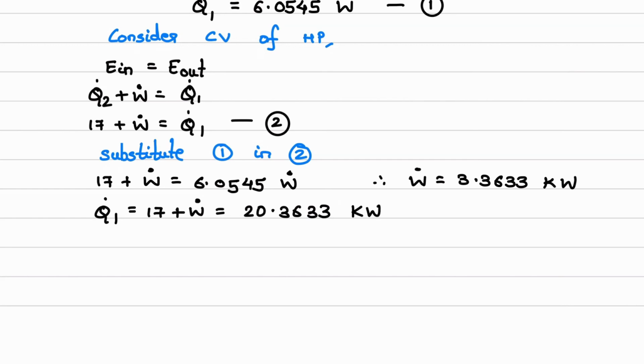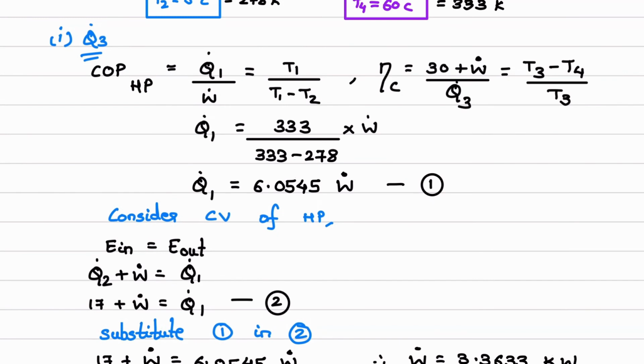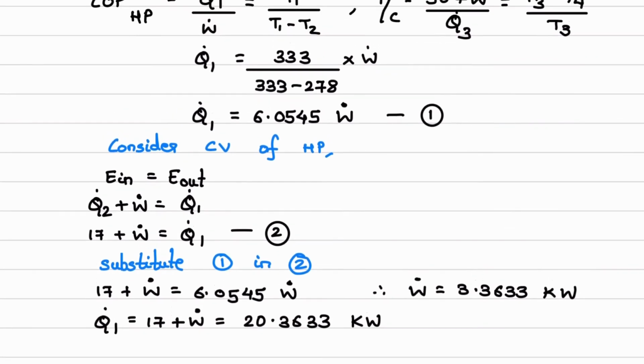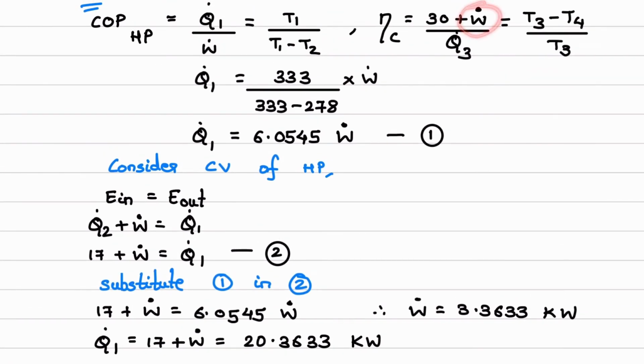Now we will use the next equation of the engine, where we have Q3. We have calculated W dot. W dot is known, so we can substitute this W dot value in this equation. We consider this part of the equation. So I'll write down this part of the equation now.